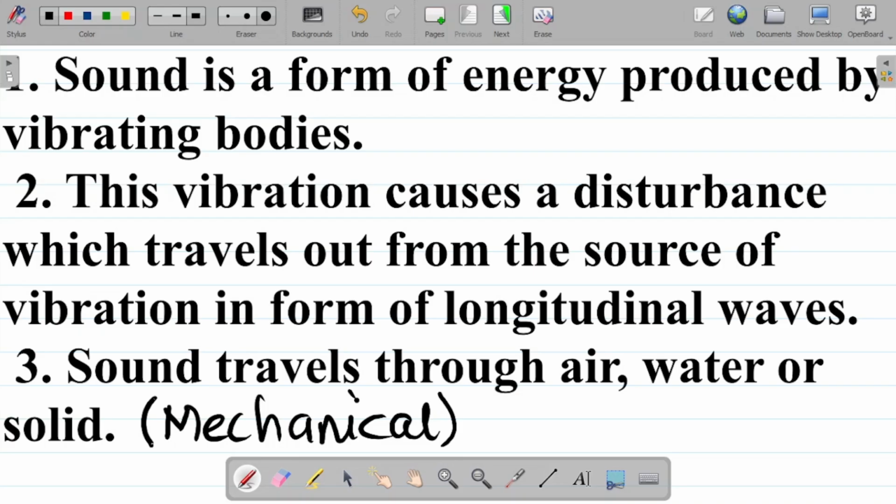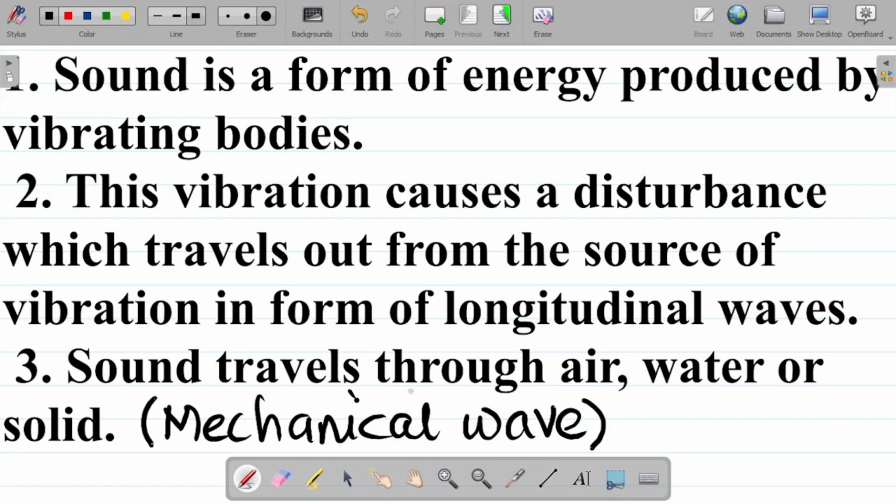Now, by mechanical waves, we mean they travel through air, water, or solid. So we can say sound waves require a material medium for their propagation. Hence, we can say that in space where there is no air, sound does not exist. Hence, we cannot hear sound in space. A very important concept.